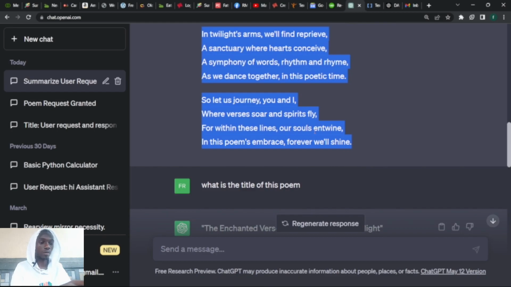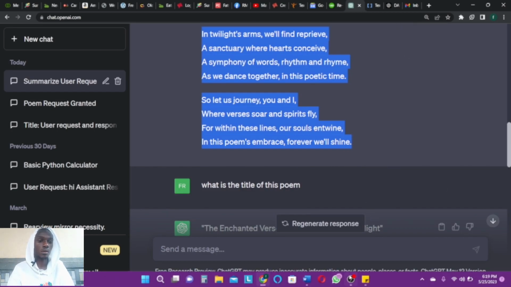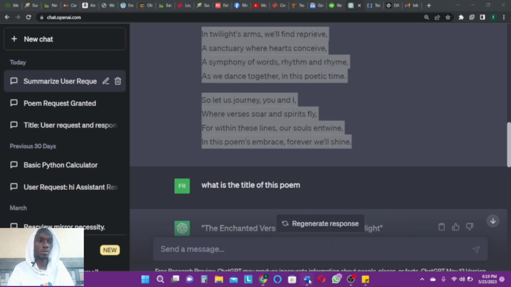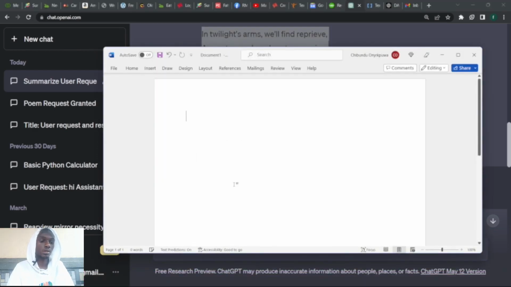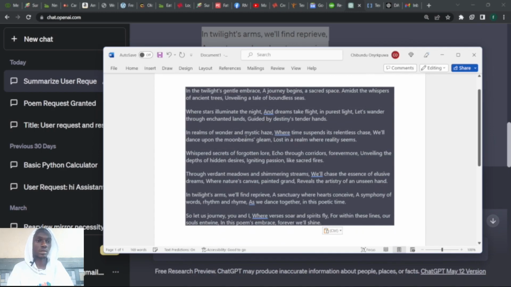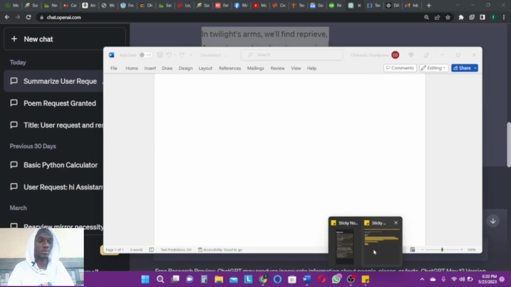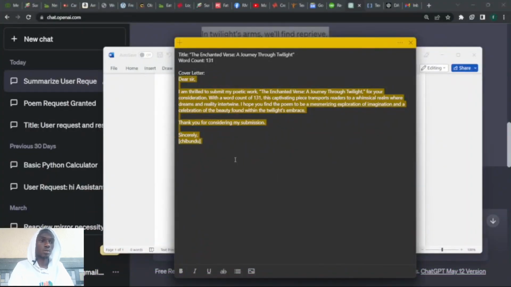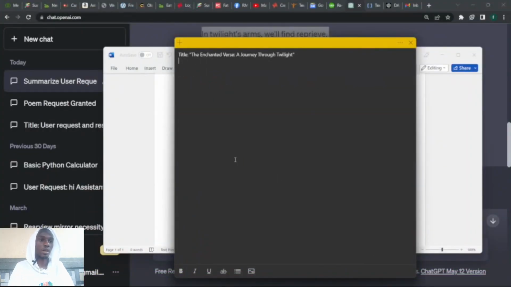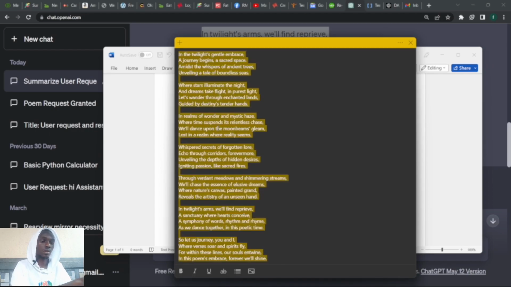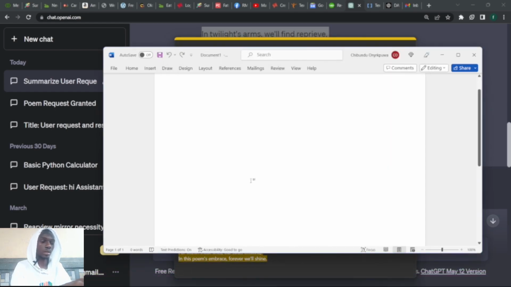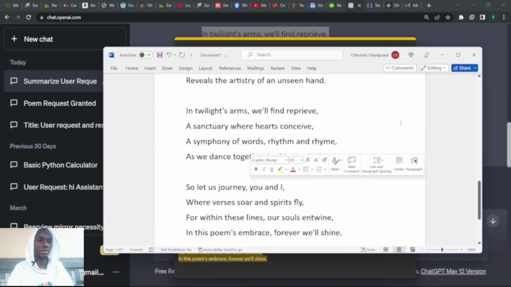Now I have marked all. I click on Ctrl C to copy. Now I'll come back here, delete all, paste that. No, I don't want it to be in this format. What you have to do is to paste it first on the notepad, then copy from the notepad. I paste it here, then Ctrl A, I copy again, and then here Ctrl V, I'll paste it here.